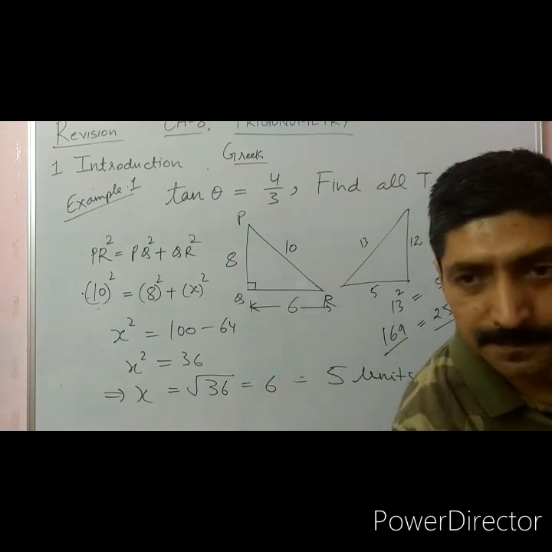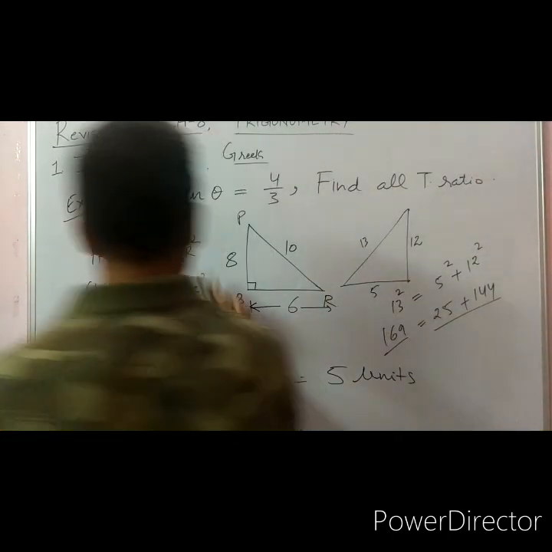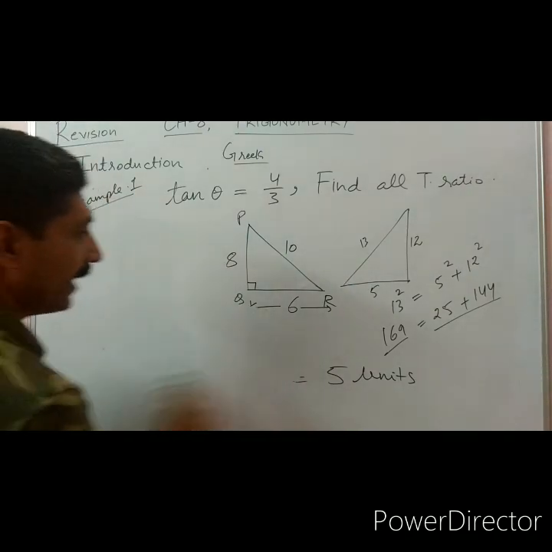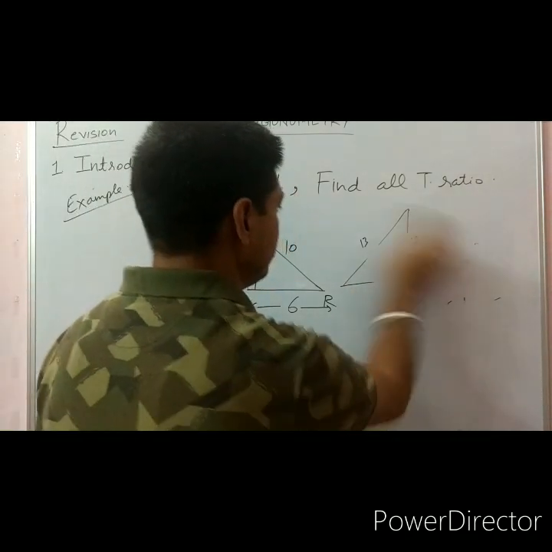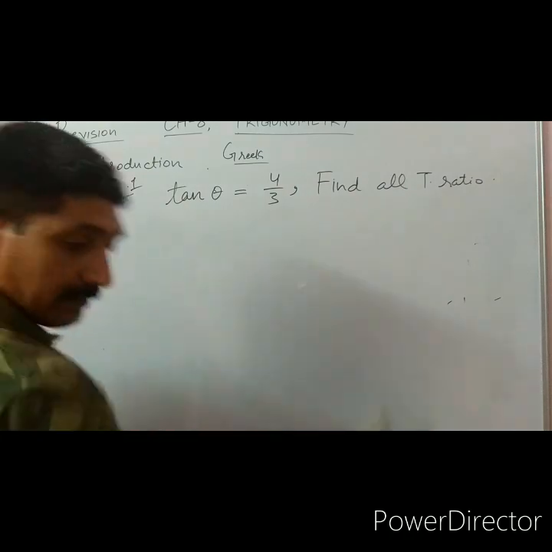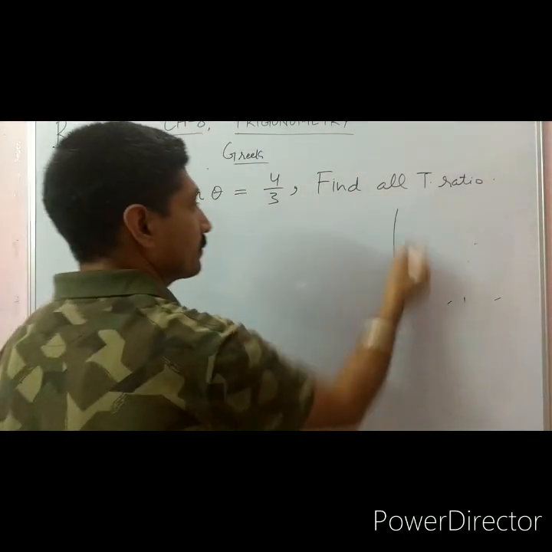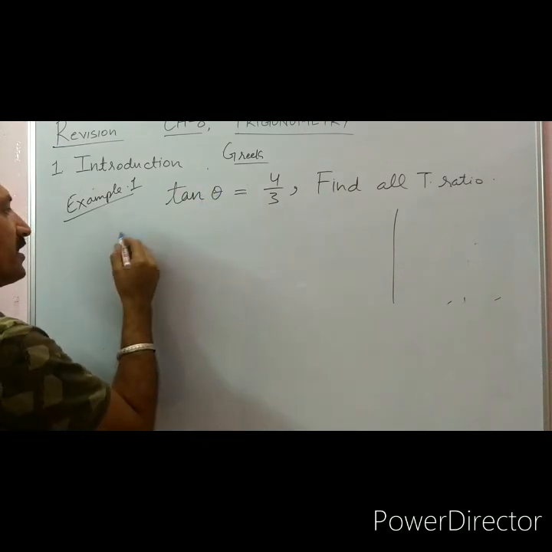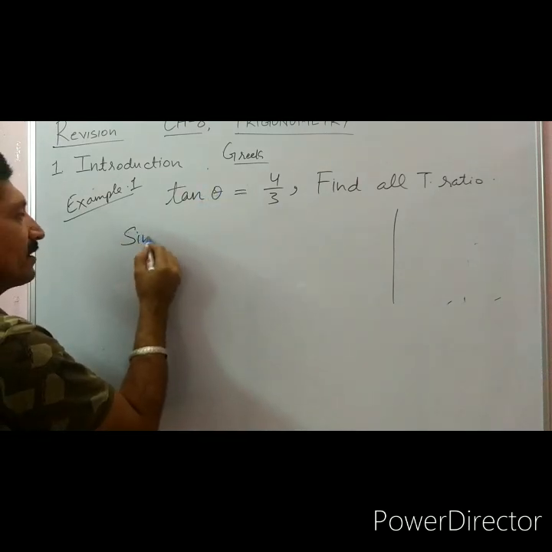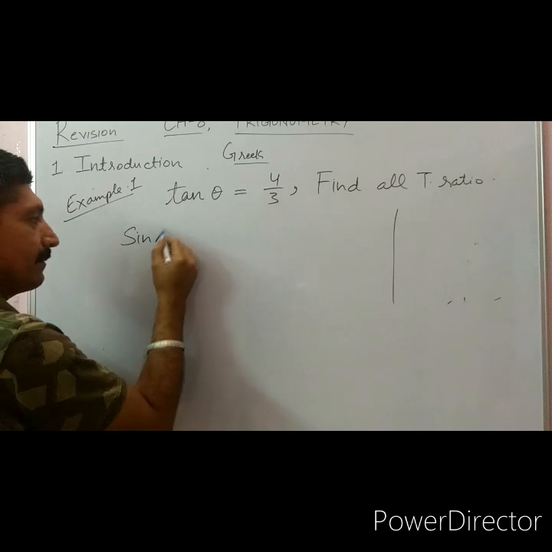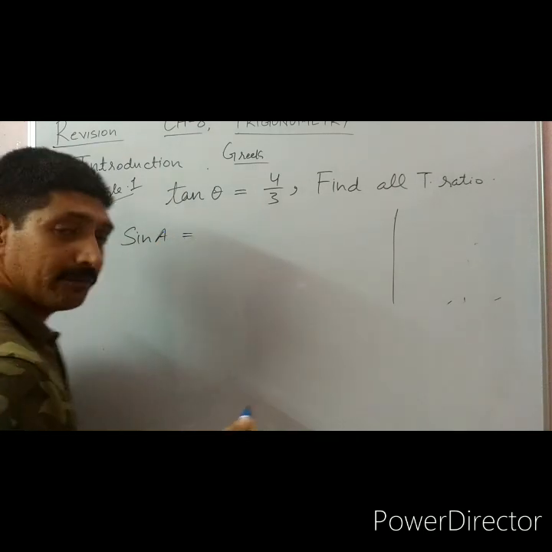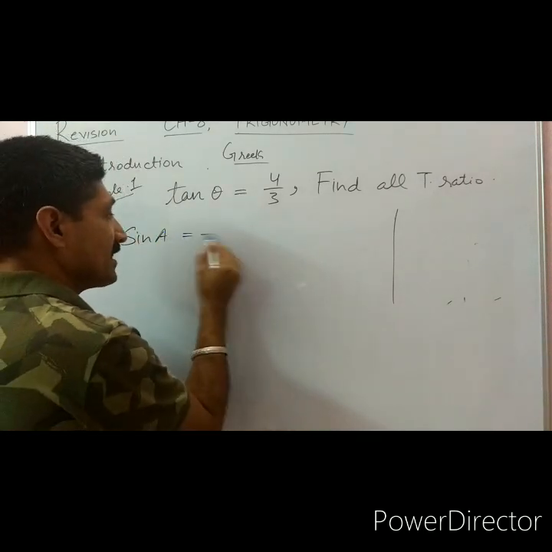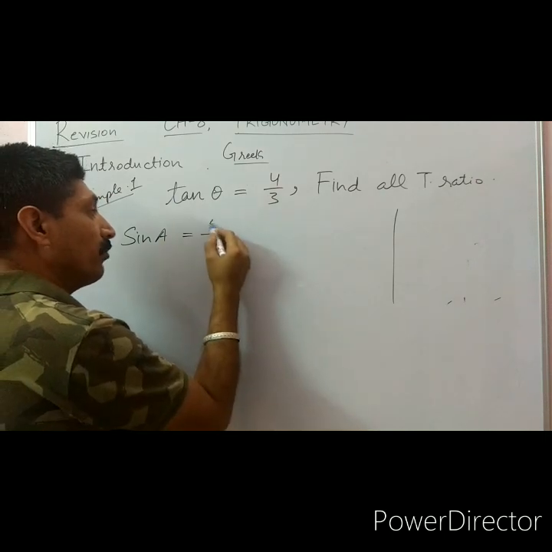Now in the first exercise, we have these questions, and if we have to find any ratio, tangent, cotangent, sine, let's say sine of angle A is equal to 5 upon 13.